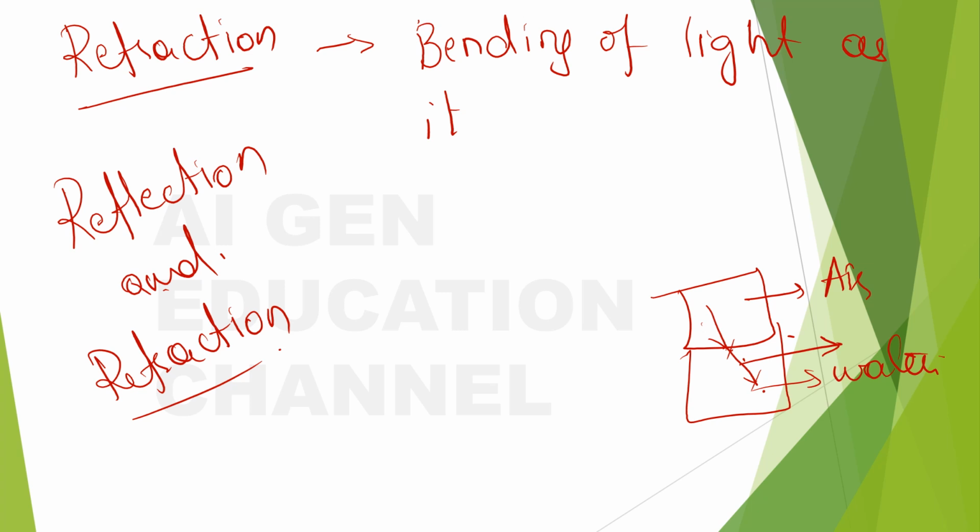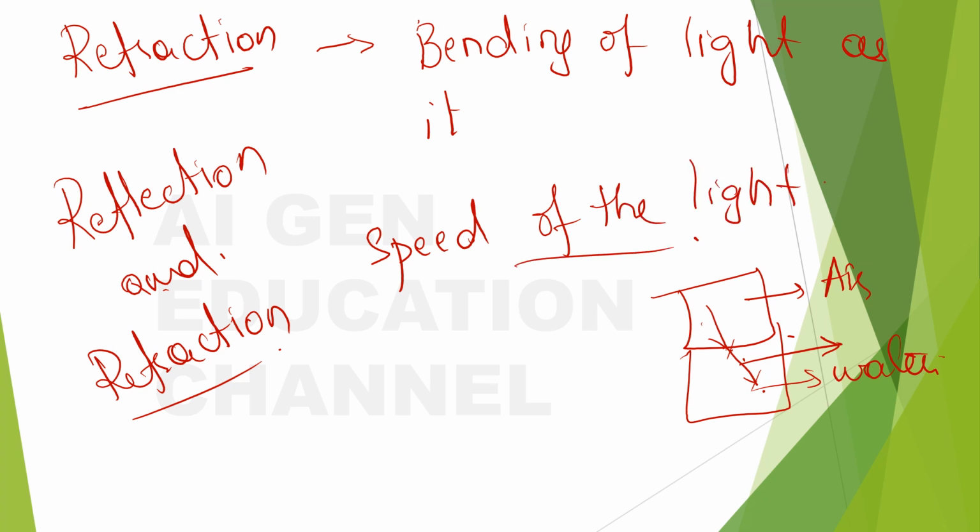So this property of bending of light as it passes from one medium to another with a different optical density is called refraction. And what happens with this? You can see that the speed of the light changes because of this, right?